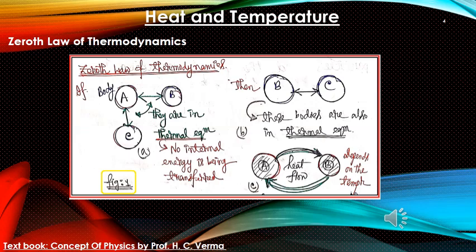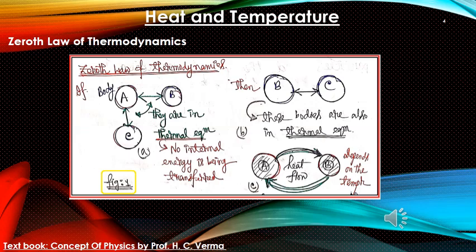That is why heat flow is written. Heat can flow from body A to body B if the temperature of body A is more than that of B, and it can flow from body B to body A. This possibility is also there if the temperature of body A is less than body B. So this depends upon the temperature difference between these two bodies, and in that condition we cannot tell that they are in thermal equilibrium.